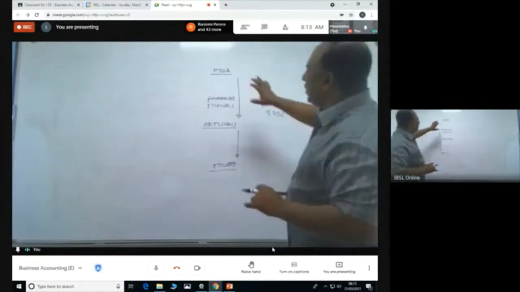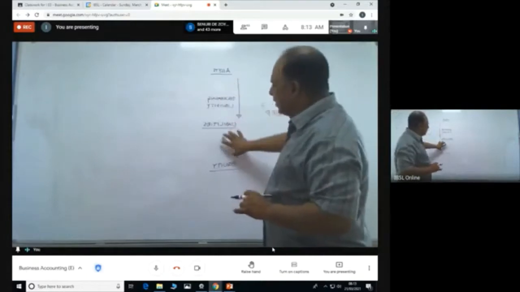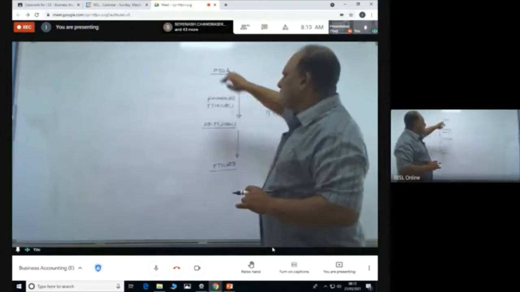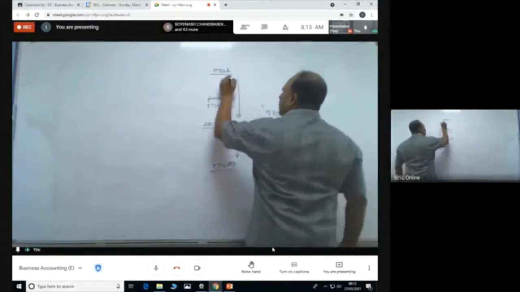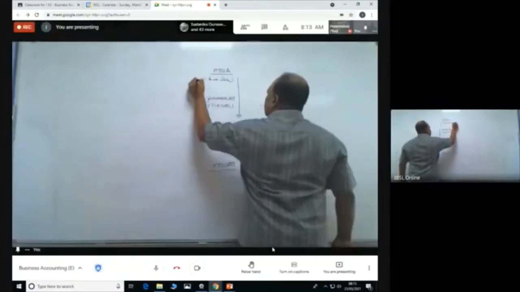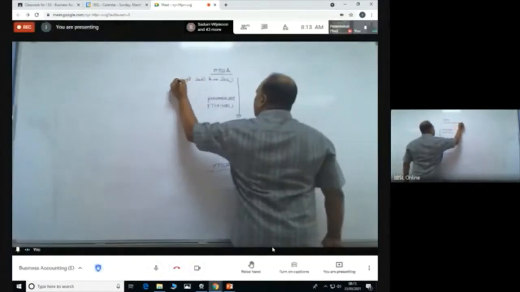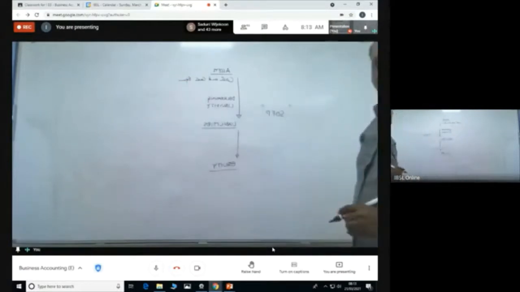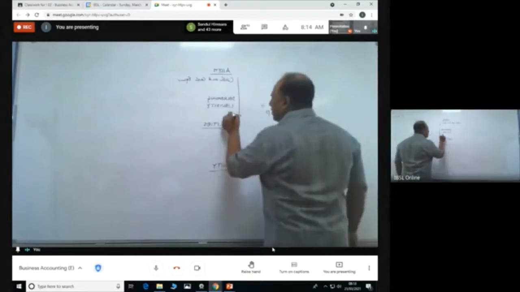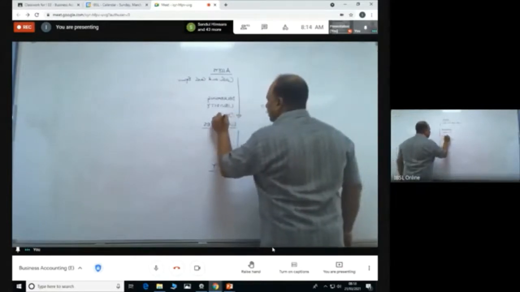So here the liquidity order is decreasing. That is, the topmost liquid asset will be appearing at the top. So in the example that I give you, you would have seen cash and cash equivalent. That is the most liquid item that you will have. So going like that, the last item you might see will be other assets.